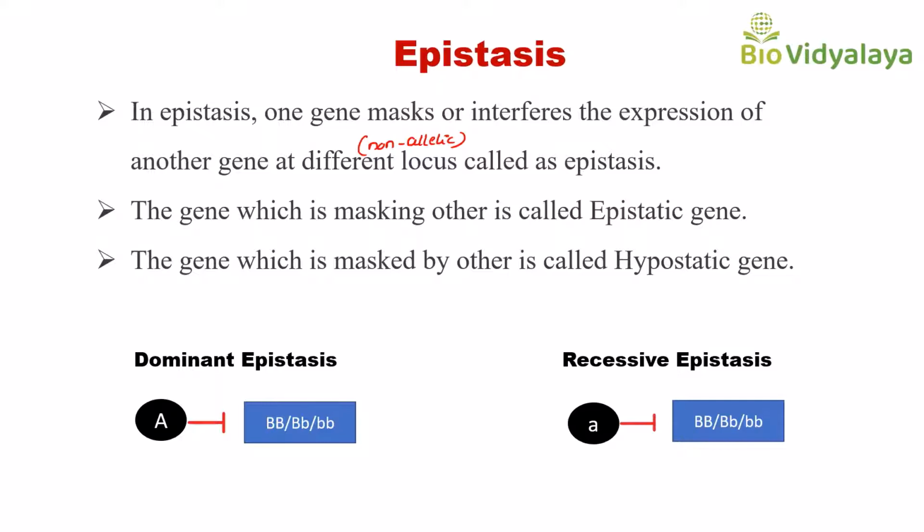For example, let's imagine that these are the homologous chromosomes. This is the alleles of gene A and this is the alleles of gene B. If gene A is masking the expression of gene B, then we can call it epistasis.